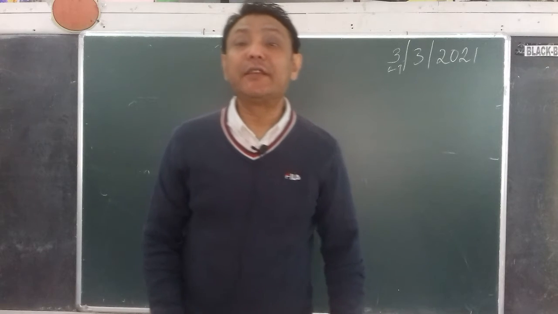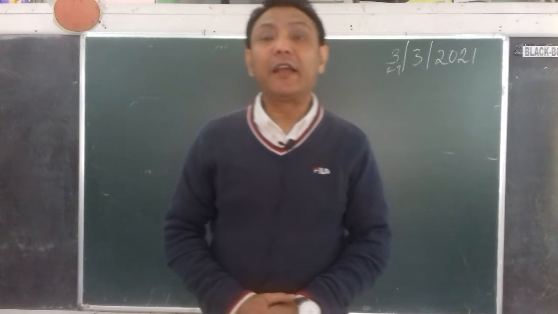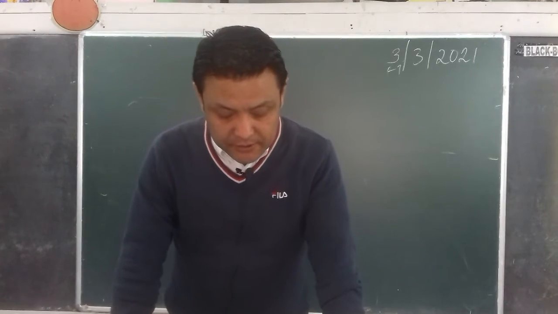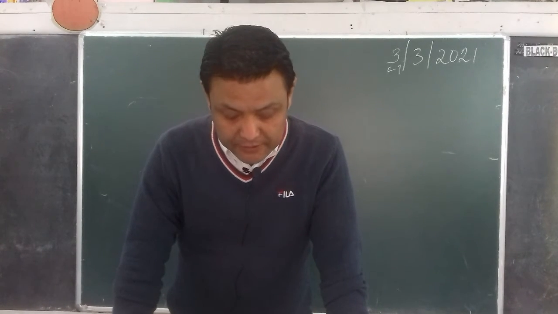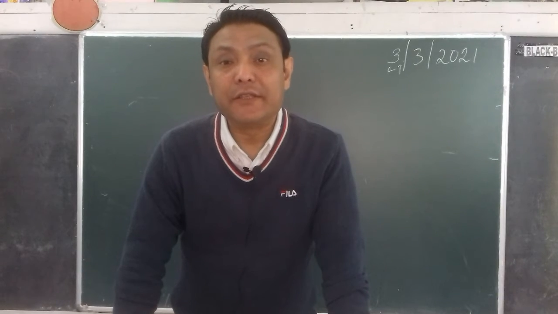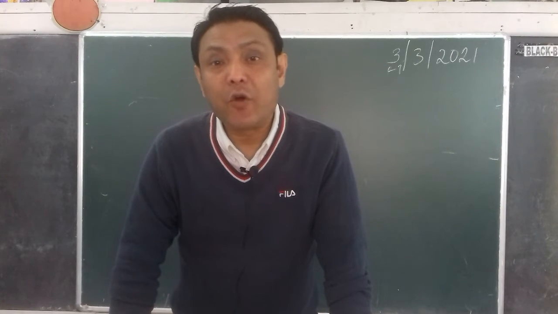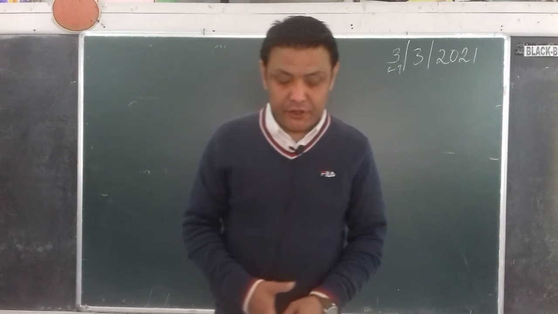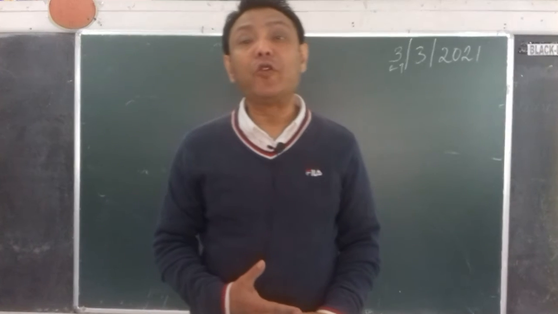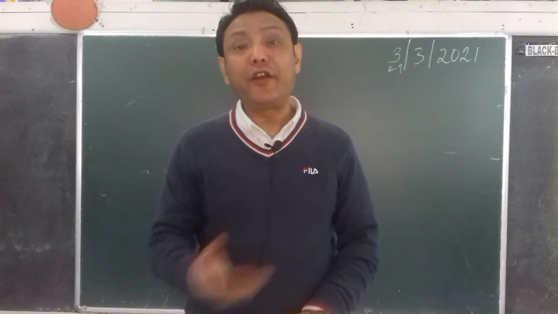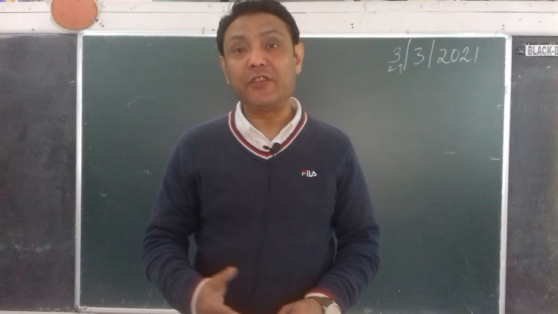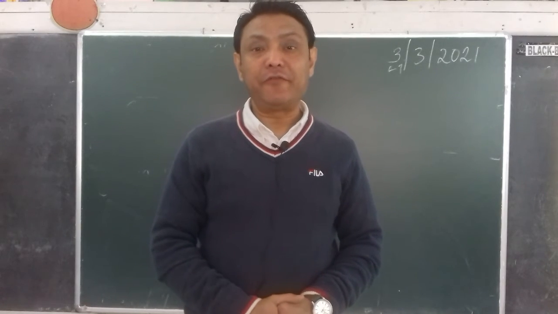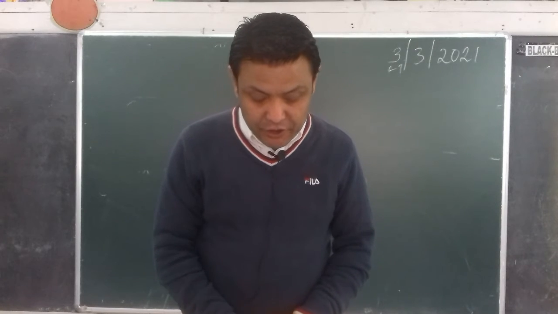Now, we come to the chemical change. A chemical change is a permanent change. Remember, a chemical change is a permanent change in which the original substance loses its own composition and properties. That means a totally new substance or substances are formed in a chemical change. So during a chemical change, one or more new substances with a different composition are formed. So there is a change in the chemical property of a substance. Then we consider this type of change as a chemical change.